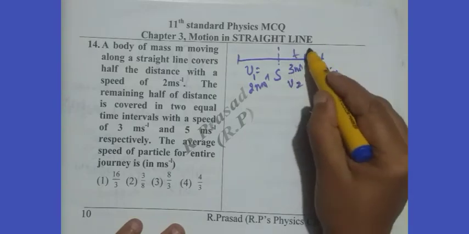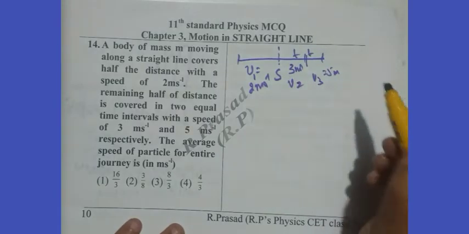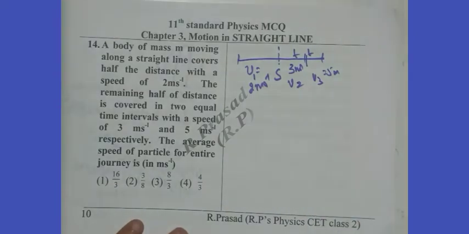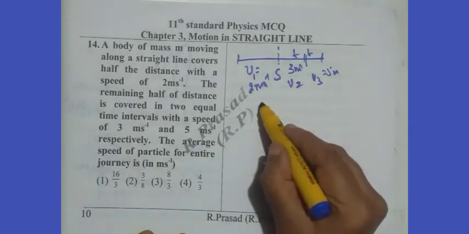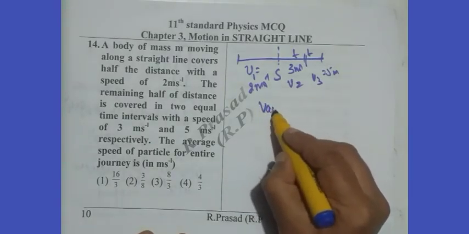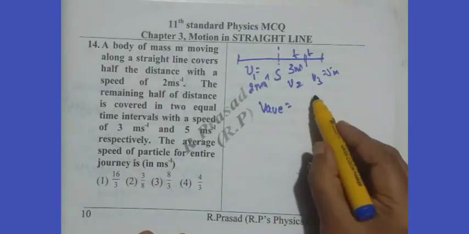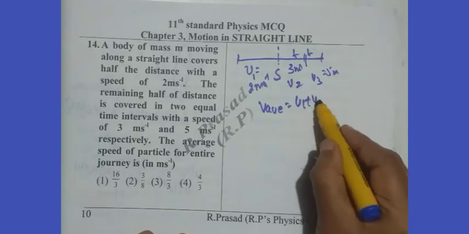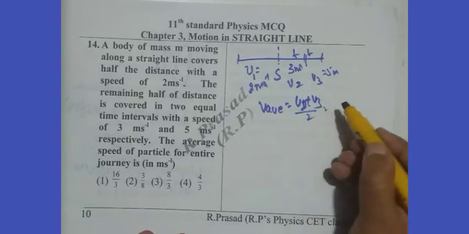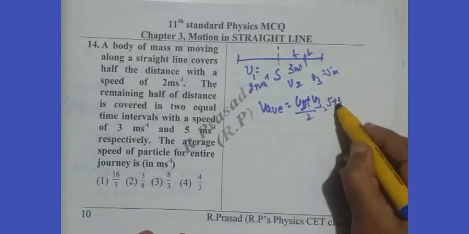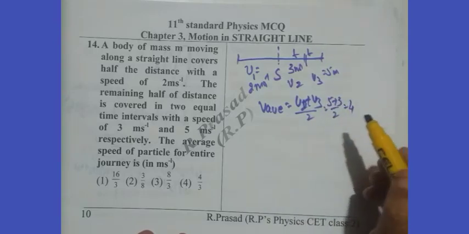The time intervals are same there. Observe, we know average velocity, when time intervals are same, the formula is V2 plus V3 by 2. That means 5 plus 3 by 2, it is 4.